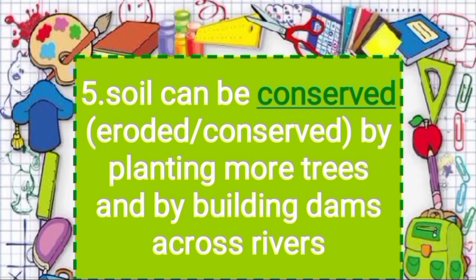So the question is soil can be dash by planting more trees and by building dams across rivers.